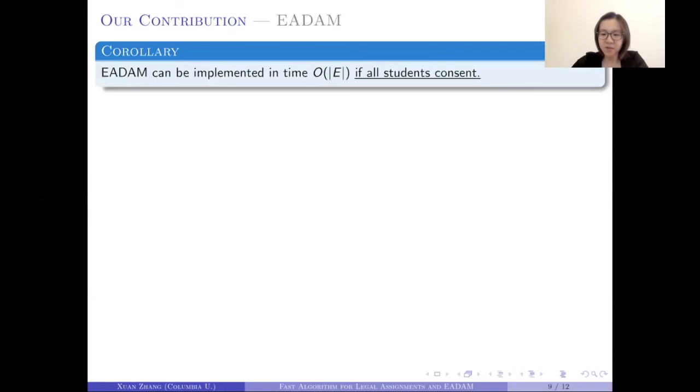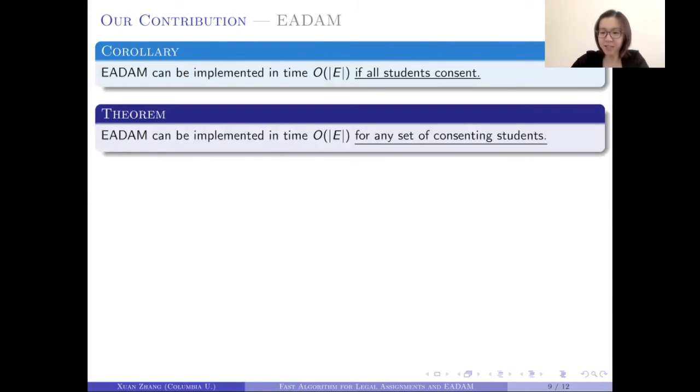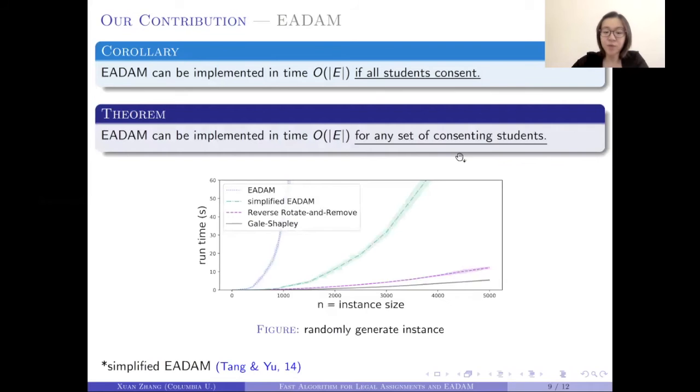Another consequence of our theorem is that EADAM can be implemented with the same time complexity as the deferred acceptance algorithm under one special case, which is when all the students consent. So we didn't just stop here. We tweaked our algorithm a little bit, and we show that this is actually true for any set of consenting students. We ran a couple of computational experiments on randomly generated instances.